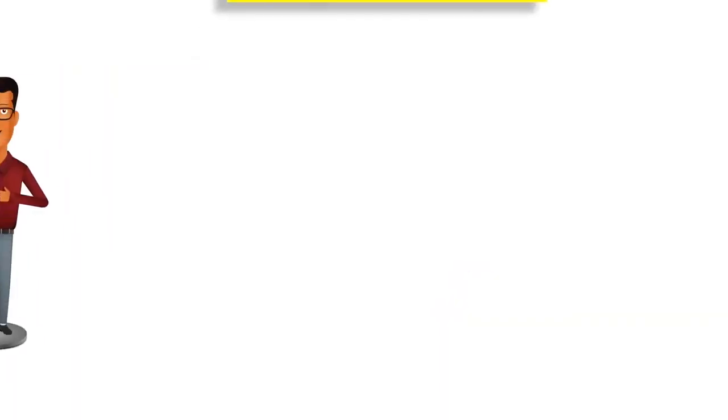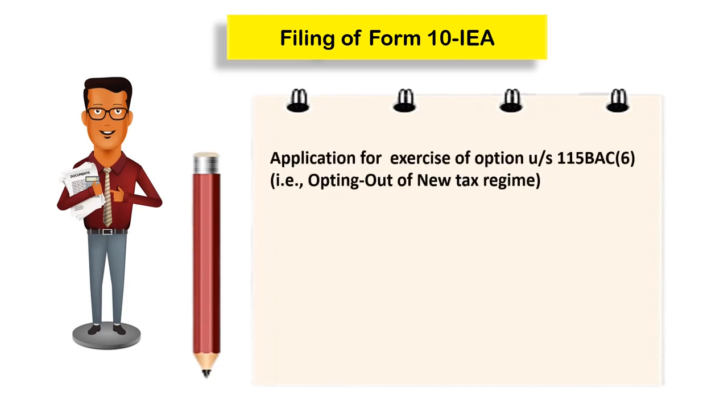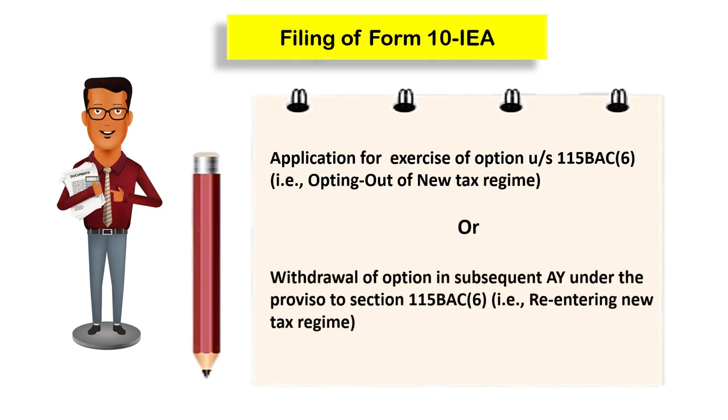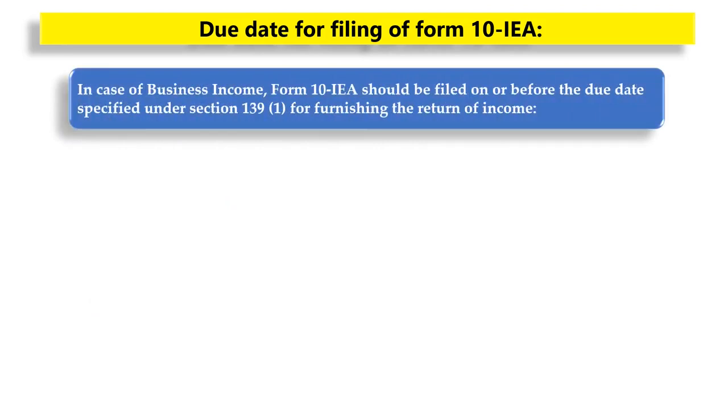Form 10IEA is applicable both for exercising the option of opting out of the new tax regime and also for withdrawal of the option in any subsequent assessment year under proviso to section 115BAC(6), that is, re-entering into the new tax regime. In case of business income, Form 10IEA should be filed on or before the due date specified under section 139 subsection 1 for furnishing the return of income.